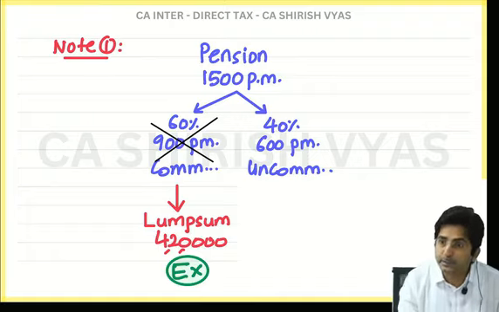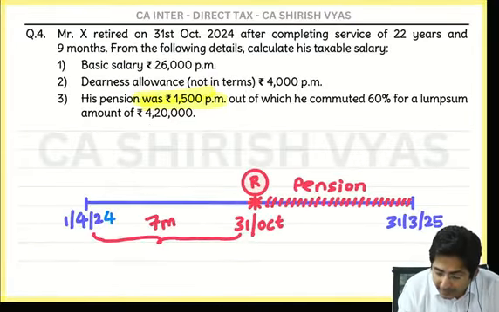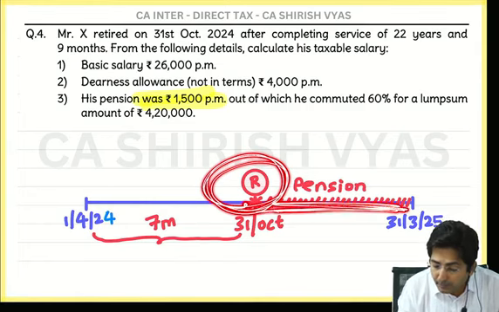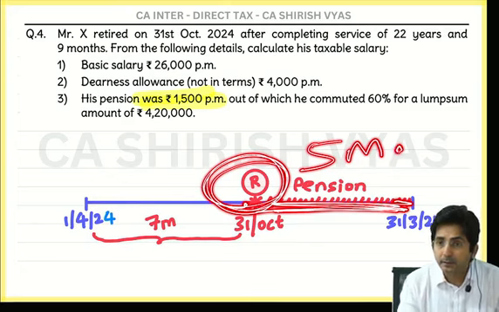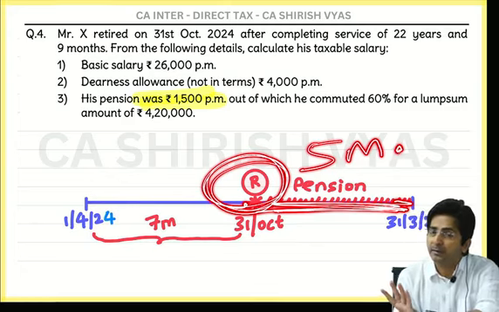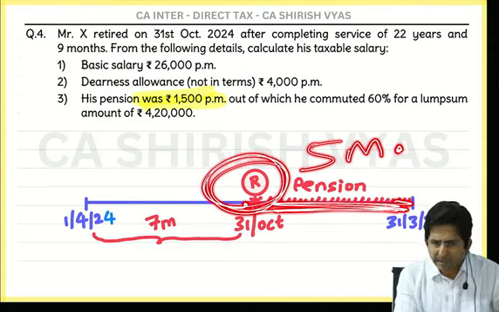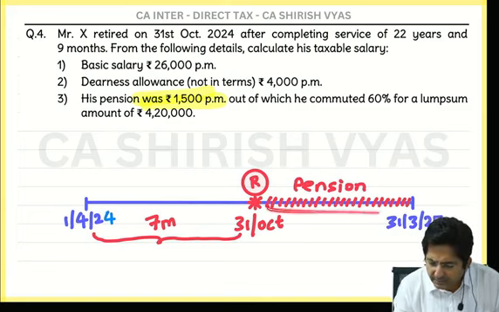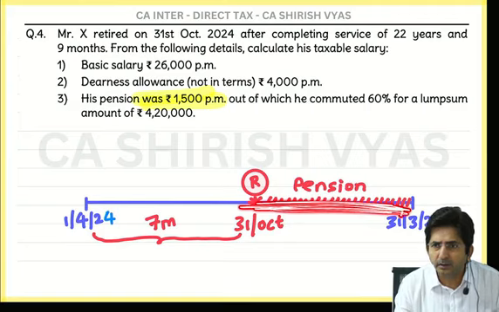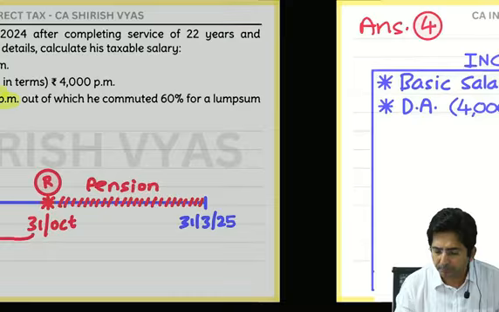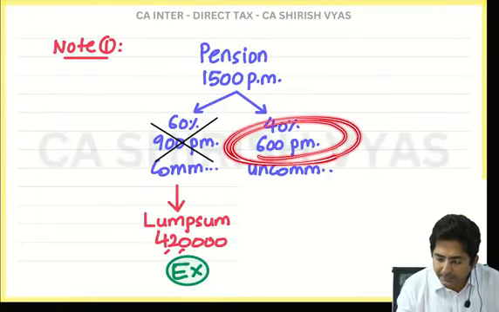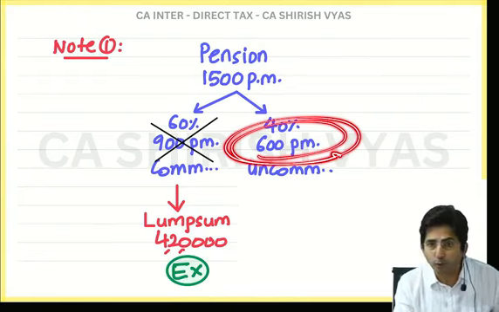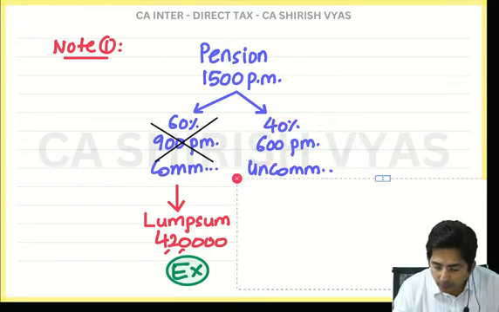So till March, how much pension would you have received? Look, he retired on 31st of October. And till March, how many months are there? 5 months. See, actually that uncommuted pension you will get for years and years. But are we preparing the statement of years and years or only 1 year? Only 1 year, and that too he has retired just fresh in October. So after retirement only 5 months are there. So this 600 per month he will get through his life, but I don't want to prepare the statement of his life. I want to prepare the statement till March. So multiply by how many months?